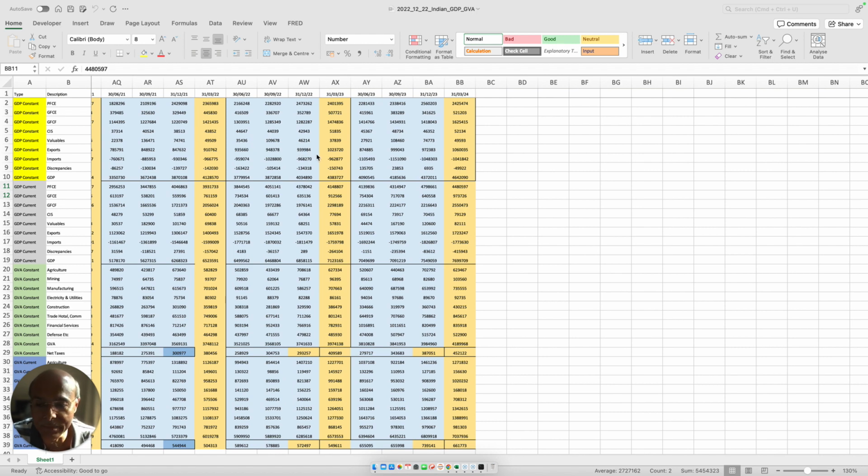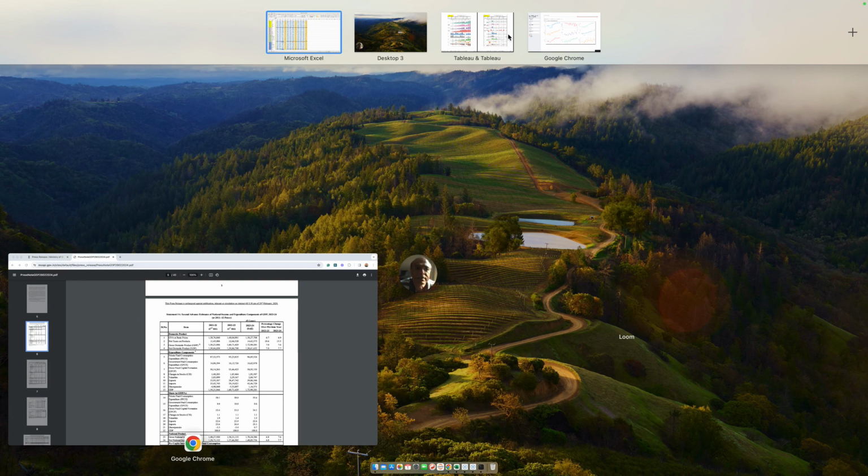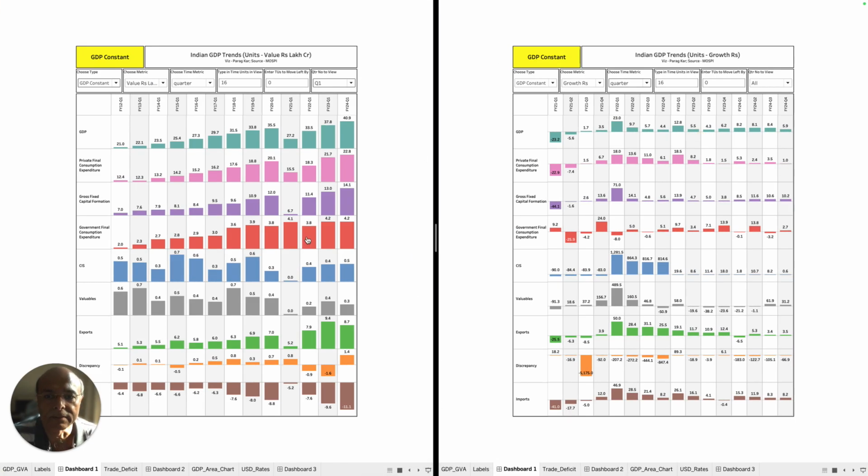Now this is going to be a very interesting presentation, by the way, because I have not scripted this. I am going to show you two of my tools. One is the Tableau dashboard which I have prepared. Another is a Python based Streamlit application which I have prepared to do a specific part of the analysis which I am going to present to you. So without wasting any time, let's go to the presentation. This is the Tableau dashboard which I have prepared.